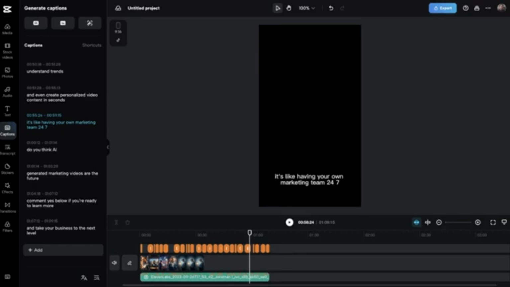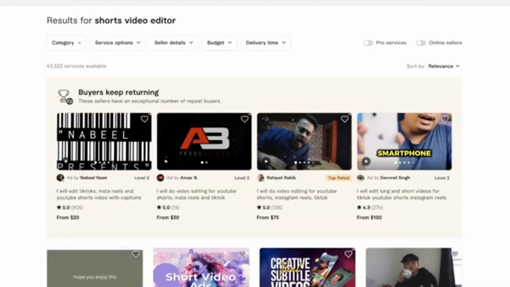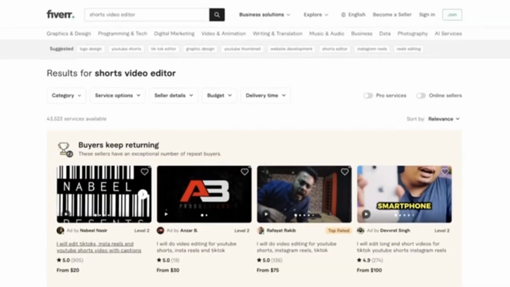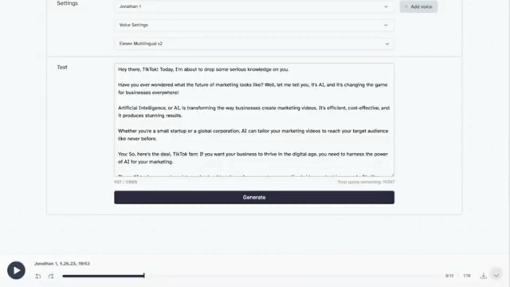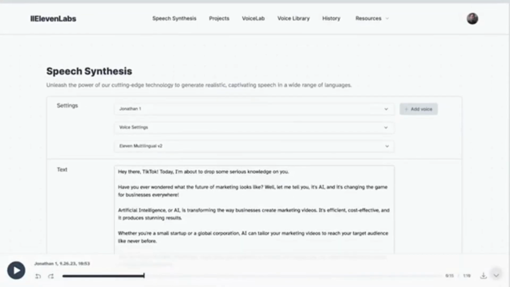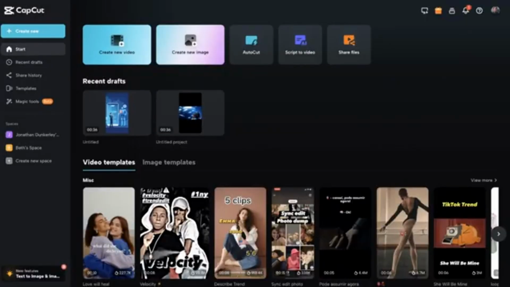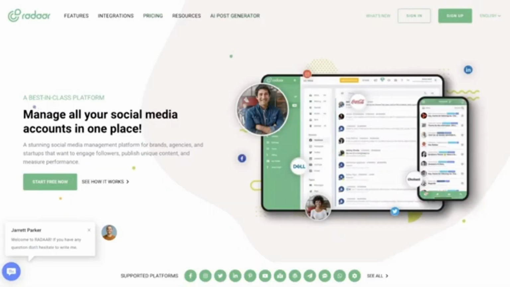But this whole process, it really does take a while. And you could hire different editors on sites like Fiverr and have them edit all of these steps. They would create the script in ChatGPT, create the images in Midjourney, and then they would create your voiceover. They could even use your voice. And then you would take something like CapCut, and they would be able to edit them together and create these videos and send them right to you, or they could even schedule them out for you using tools like Radar on multiple platforms like Facebook, TikTok, Instagram, and YouTube.